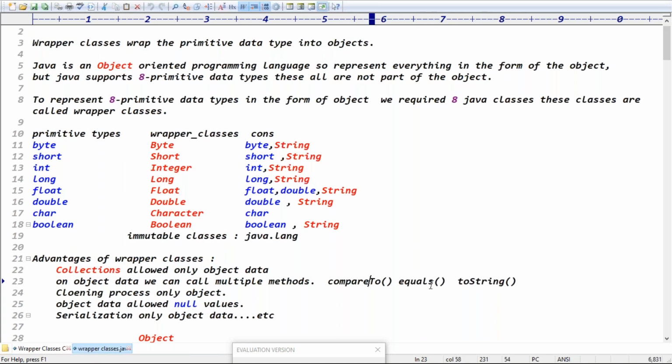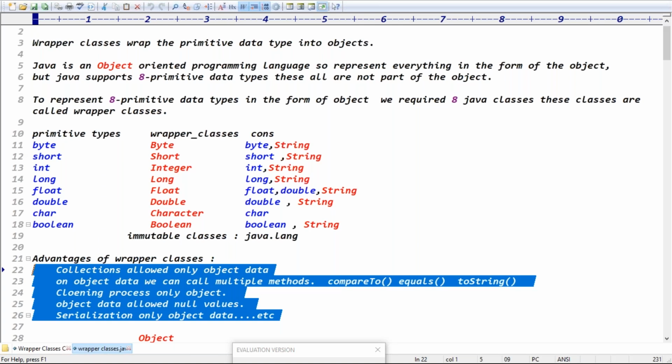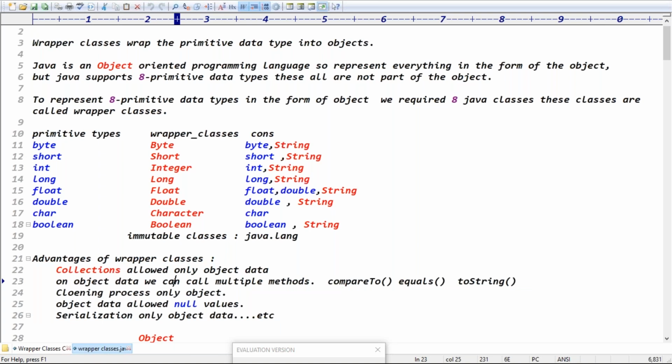Yesterday we did compareTo and equals. These methods will be applied only on object data, and the cloning process, creating a duplicate object, is applied only on object data. Object data only allows null values. Serialization and deserialization are also done only for object data. So once you represent primitives in the form of objects, there are these many advantages. That's why in the Spring framework, Hibernate framework, and EJB framework, everything is represented in the form of objects. There is no concept of primitive data types, guys.